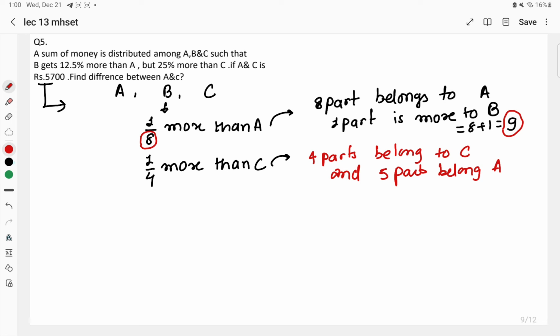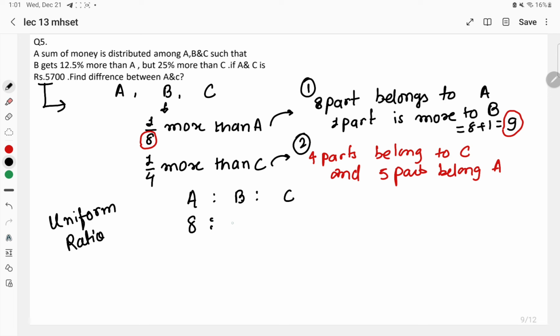Okay, so in our previous classes of ratio and proportion, we have studied the uniform ratio. What we have seen, A is to B is to C. Consider this as the second equation. From the first equation I can clearly write that if A is having 8 parts, then B is having 9 parts, right? 1 part more to B.